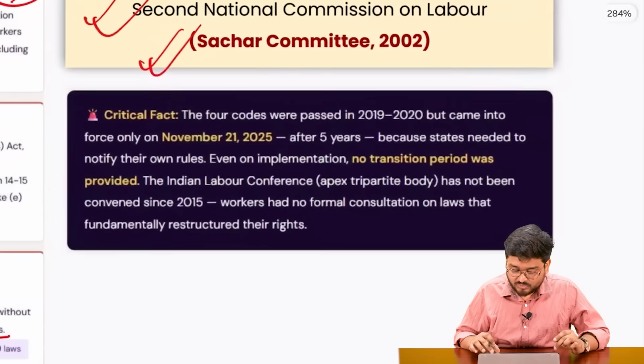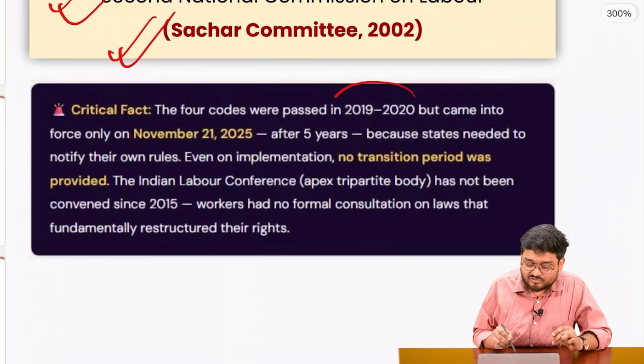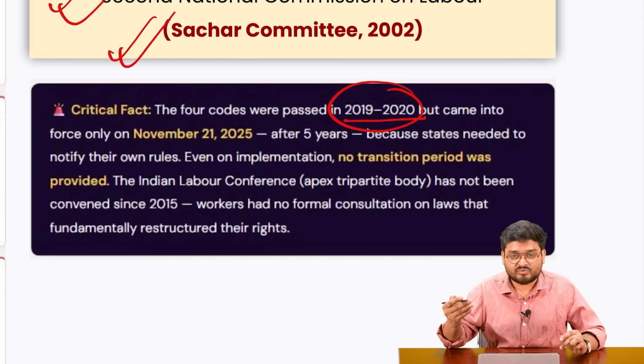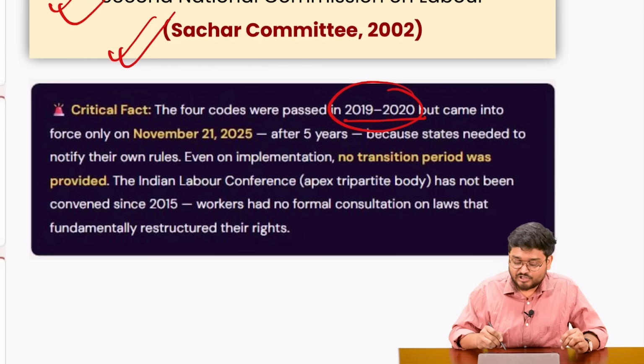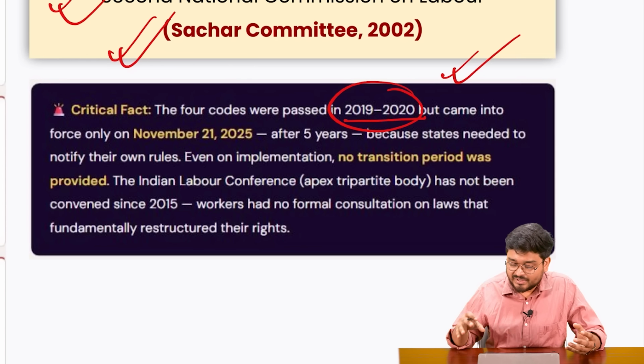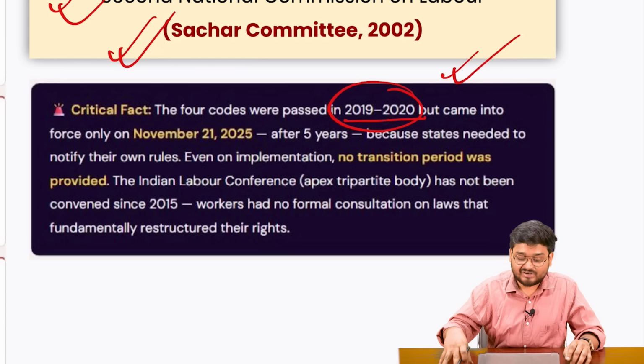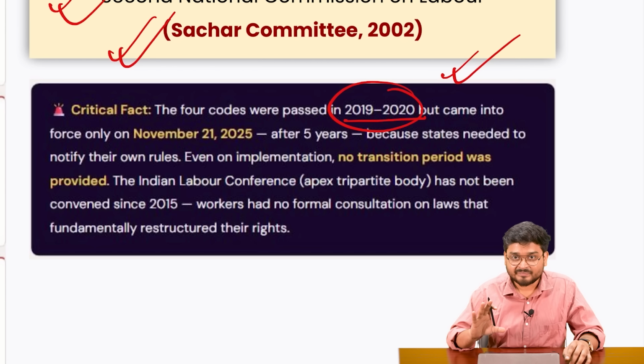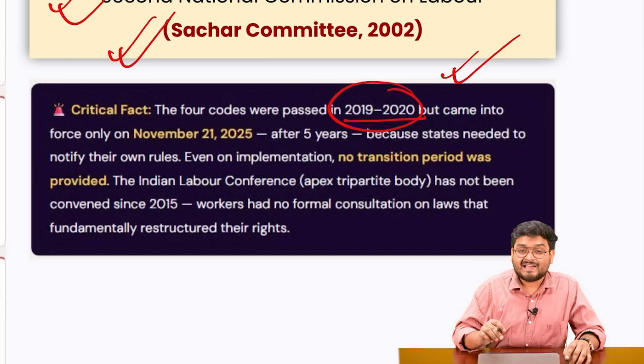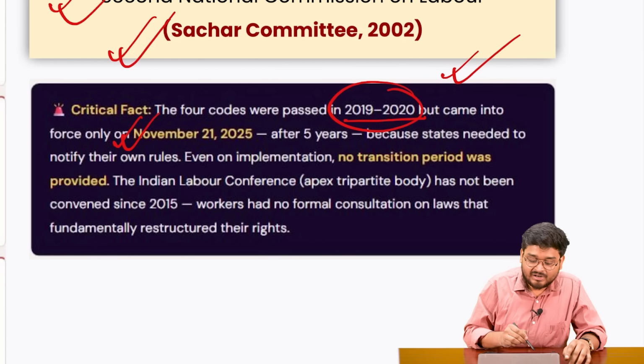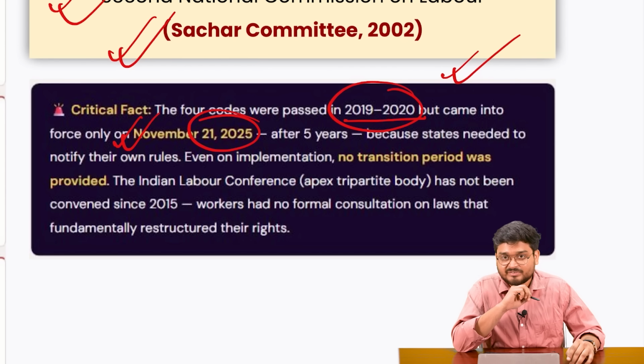But the thing is that, the 4 codes were actually passed way back in 2019-2020. Back then, I remember that the newspapers were publishing extensively how the labor law will be changing the country and attracting investments. But as of now, if you have seen, it was only implemented in November 2025.